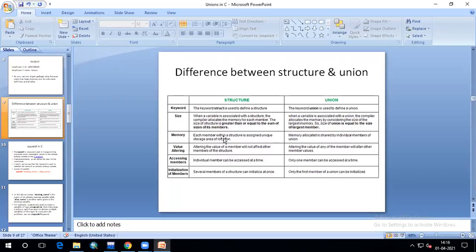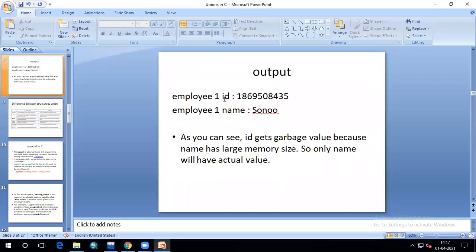In a structure, each member will be given a separate memory, whereas in a union, each variable inside the union will share the same memory location. And regarding value alteration, if you are altering any member in a structure, that will not affect any other members. That means if you are entering the ID value and the name value, entering the name value in the structure will not affect the ID value.